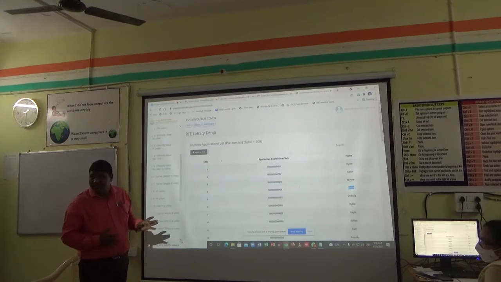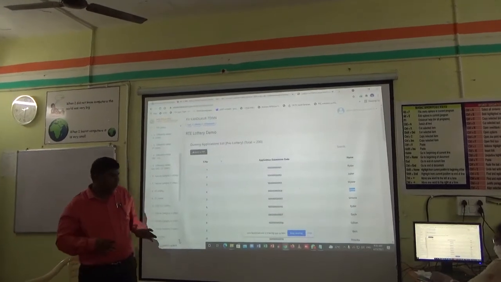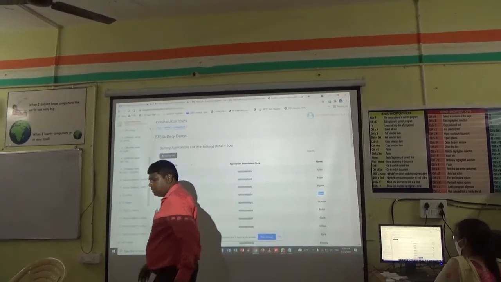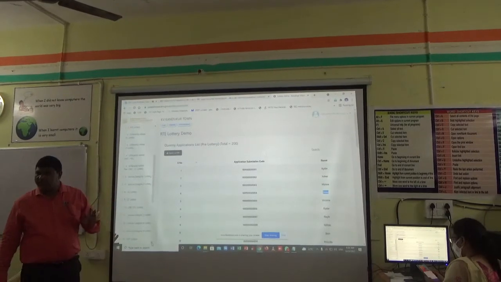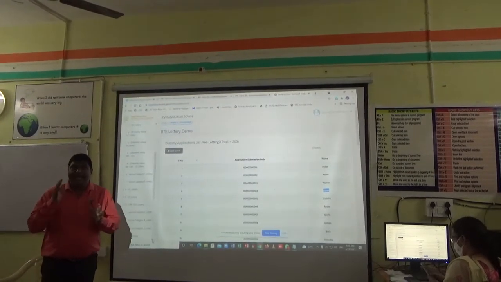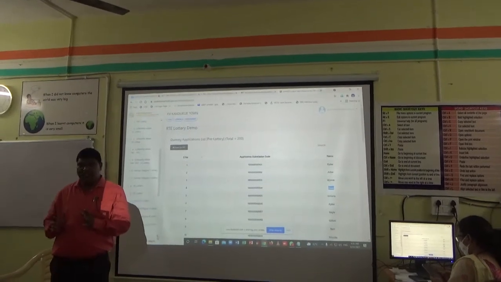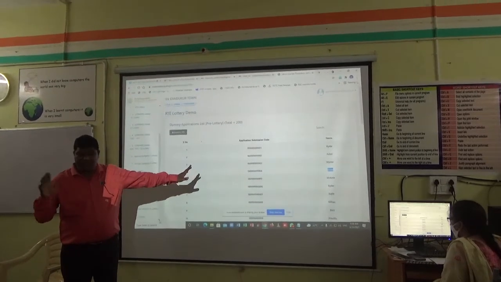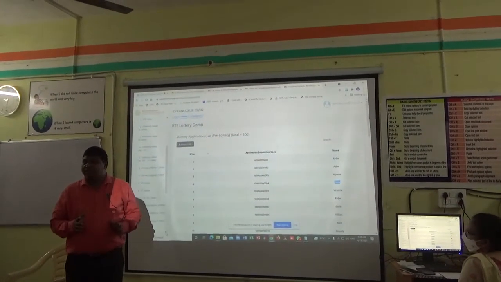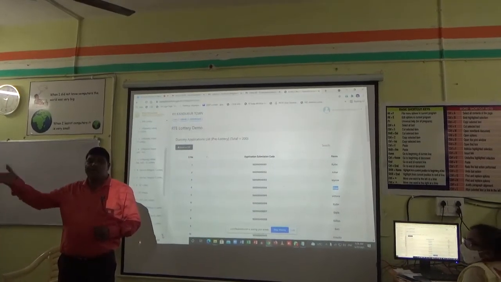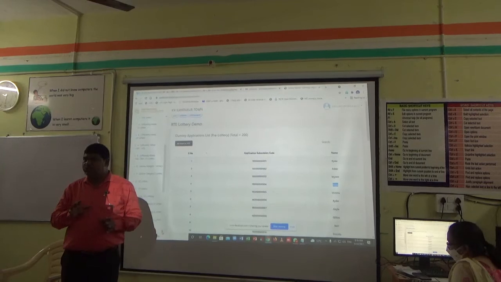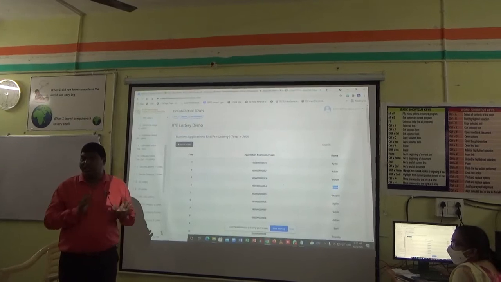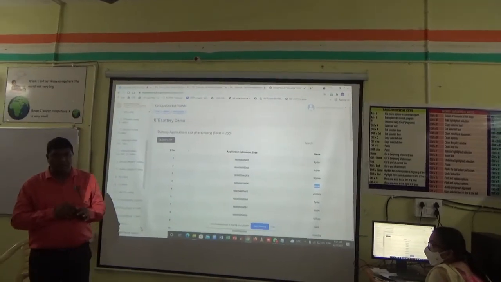But RTE, up to 8th class. Okay, RTE for everyone. Suppose in RTE, a category 1 SC, because a bank employee or railway employee got admission under category 1 under RTE because he belongs to SC or maybe ST. In such cases, because they are getting reimbursement from their organization, they have to pay fees, even though you get a seat under RTE. Okay, this is all about RTE.